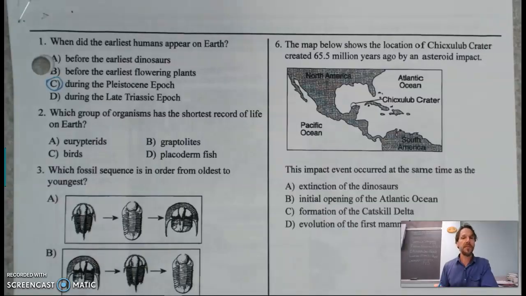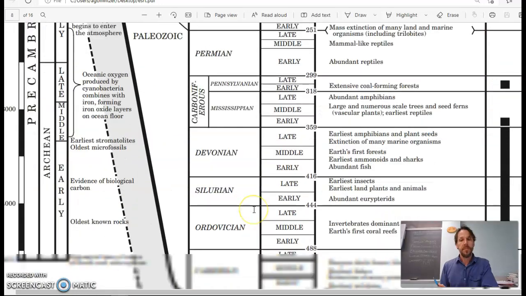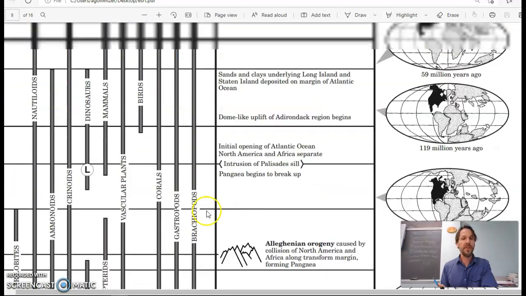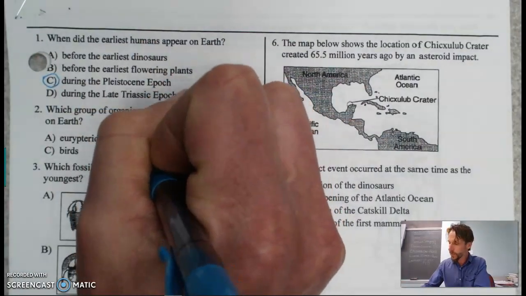Which group of organisms has the shortest record of life on Earth? And for this, we're going to want to use this information here. And the correct answer is the placoderm fish.